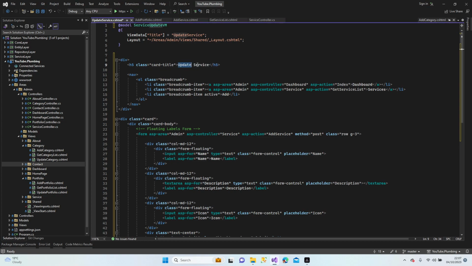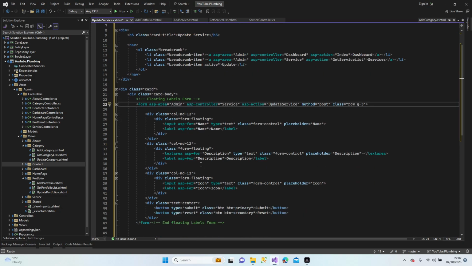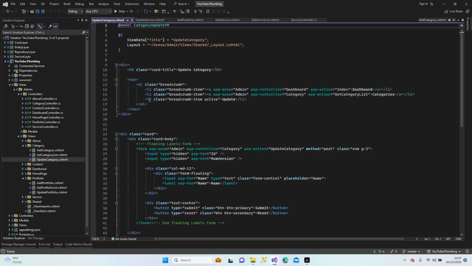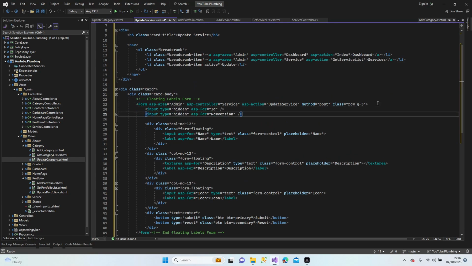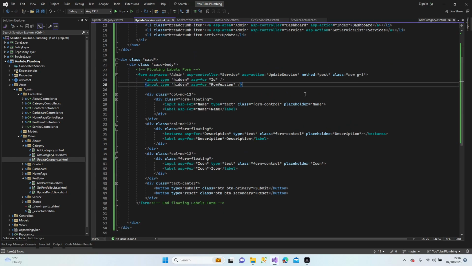Yep, it's done. Let's make it update and update service. The other things are same, and we just need inputs, ID and row version. Let's add them here. Update is done.